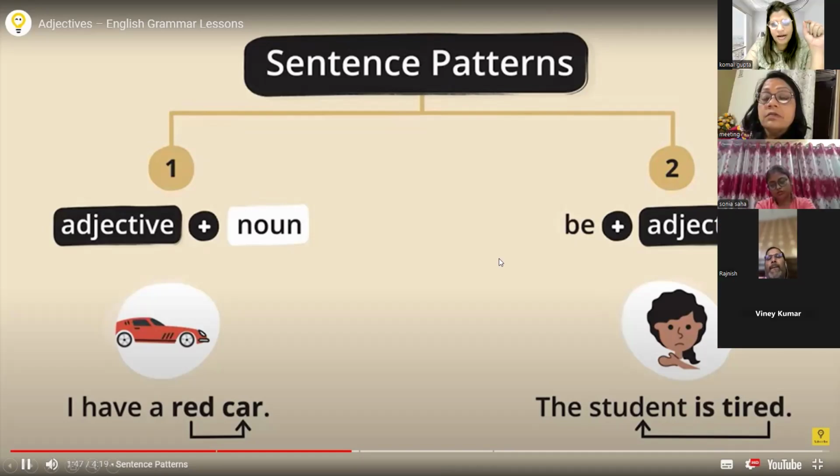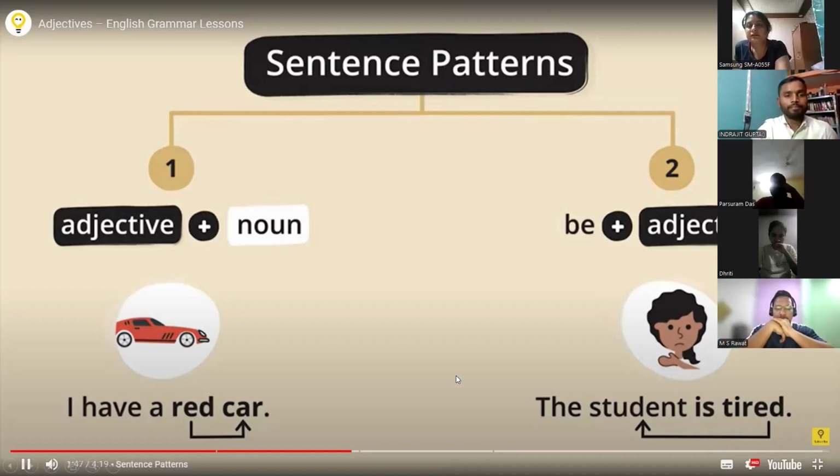But here, ing is not coming. So don't think that this sentence is wrong. Then you can think: can we use tired as an adjective also? Yes. So in this case, the student is tired. After the be verb, adjectives are coming, which is not followed by any noun.